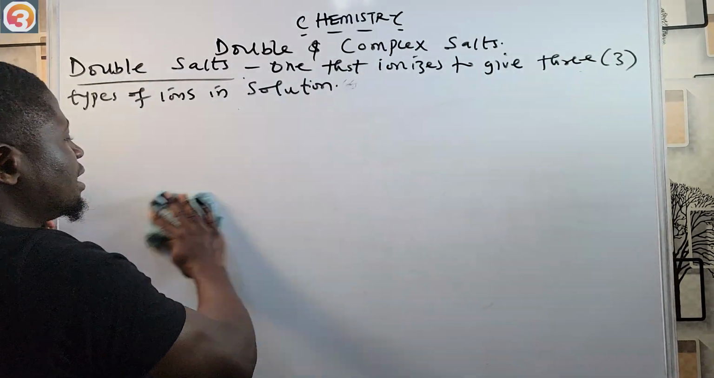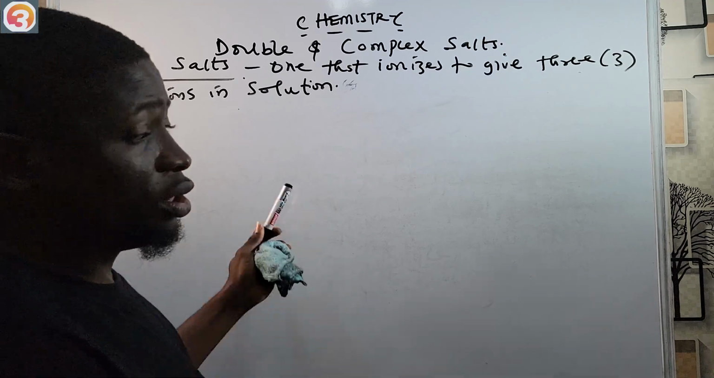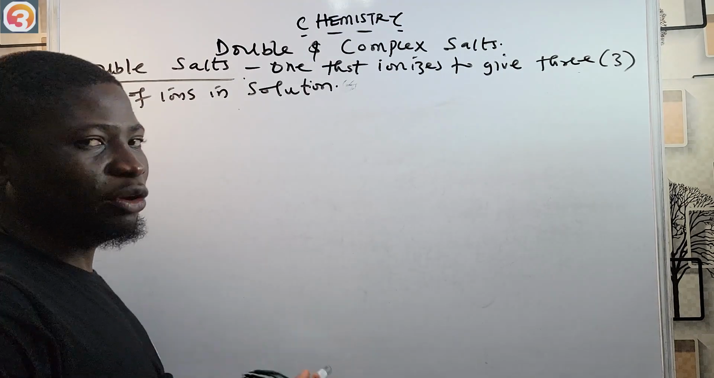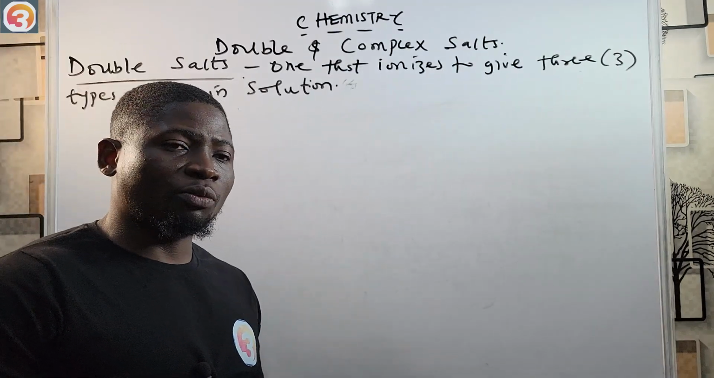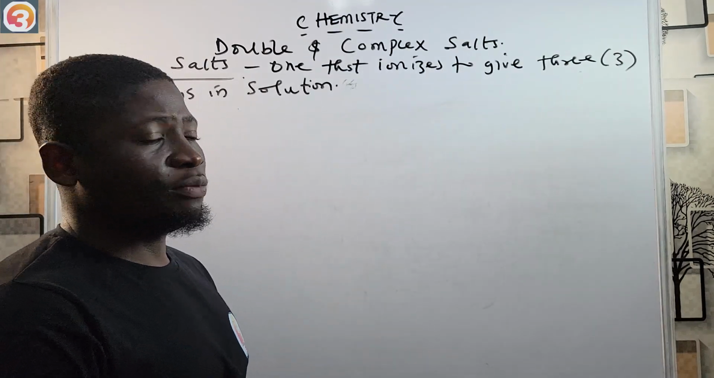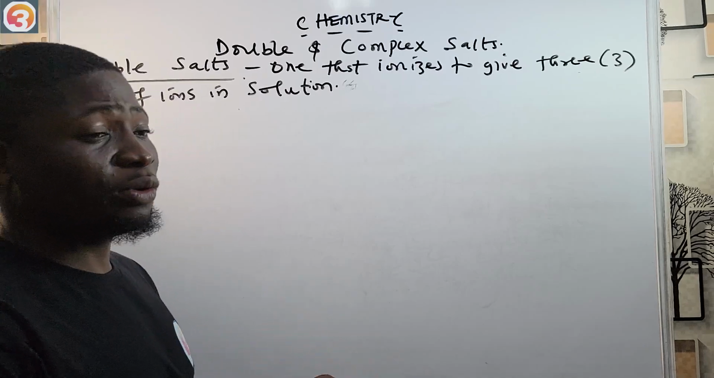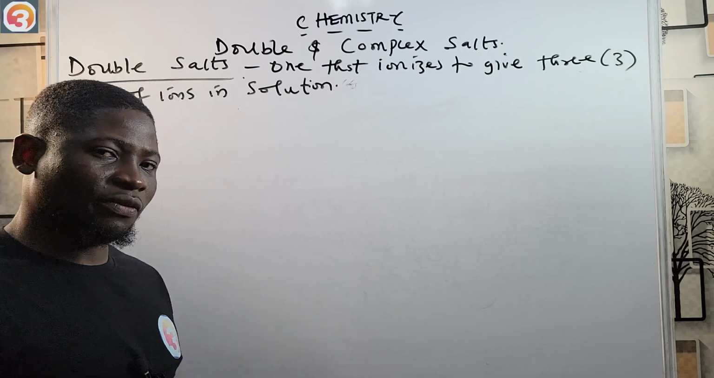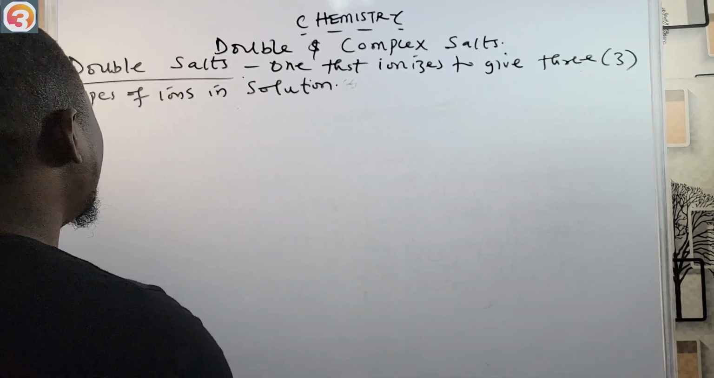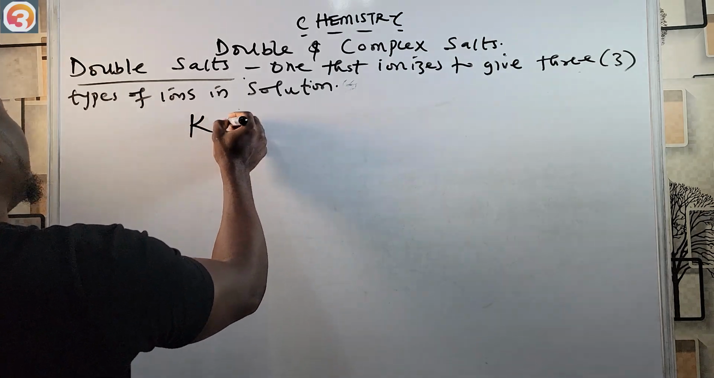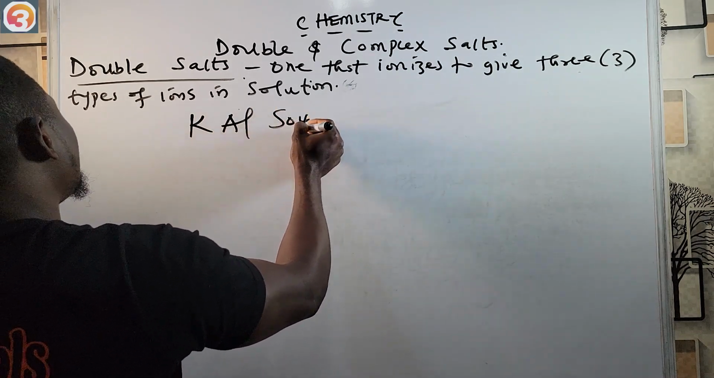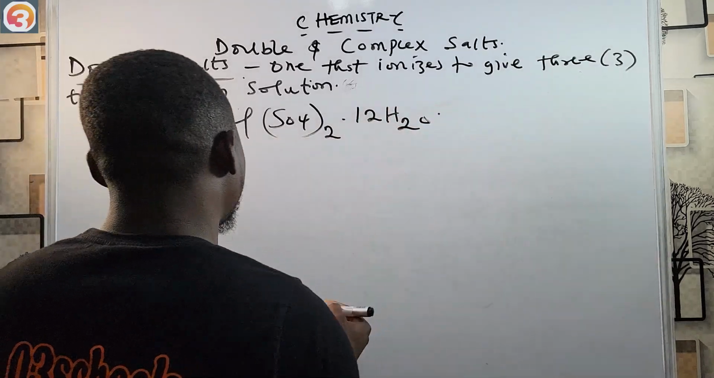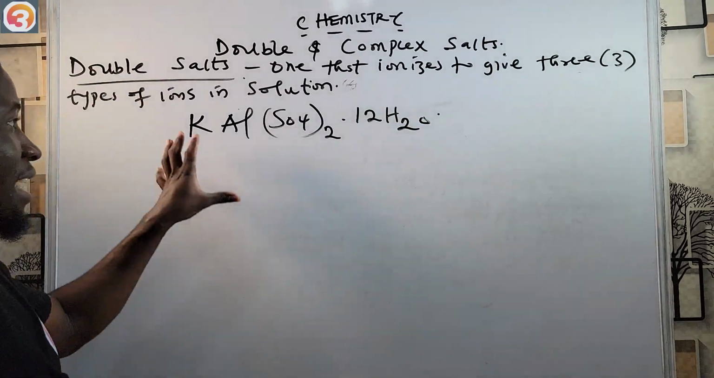Let's see examples of alums. An example of an alum is the one we call potash alum, or potassium aluminium sulfate. Some people call it potash alum, maybe potassium alum, and so on. An example of an alum is KAl(SO4)2.12H2O. This is an example of a double salt, an example of an alum.